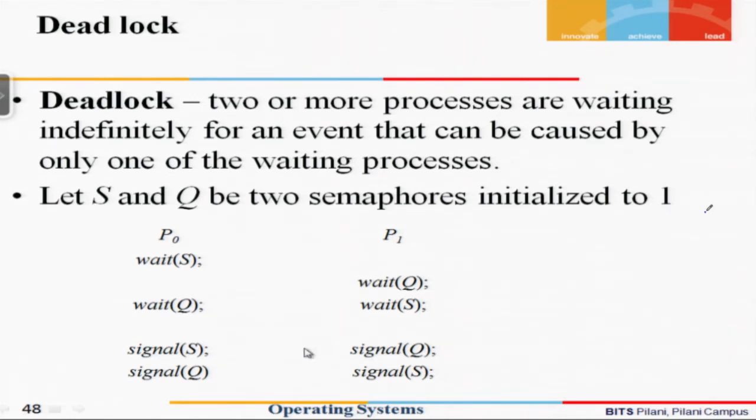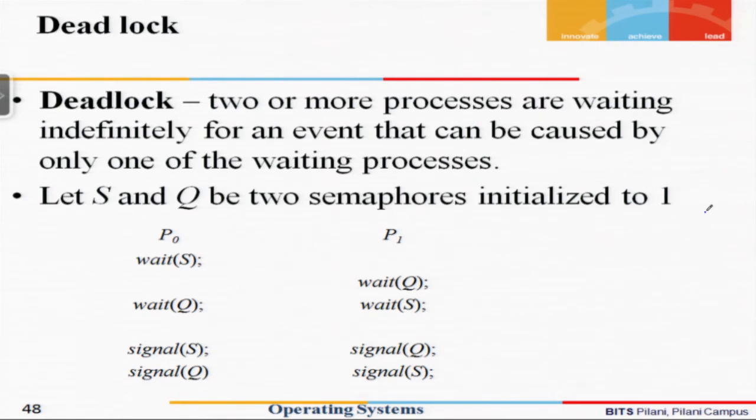Now let us try to see a scenario where process P0 executes wait S. So the value of S becomes 0. Process P0 executes wait S, and after that it gets suspended, and P1 comes and executes wait Q. So when P1 executes wait Q, the value of Q becomes 0.